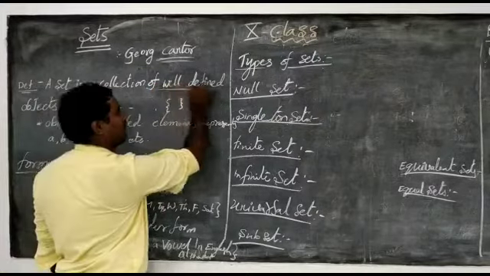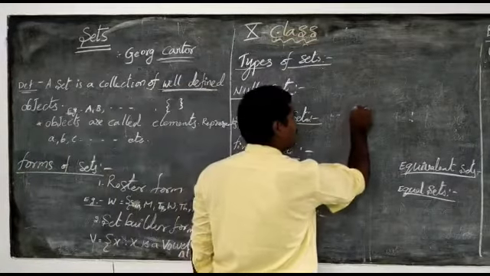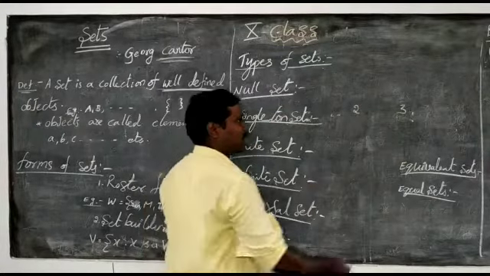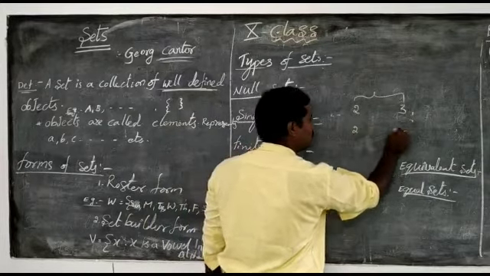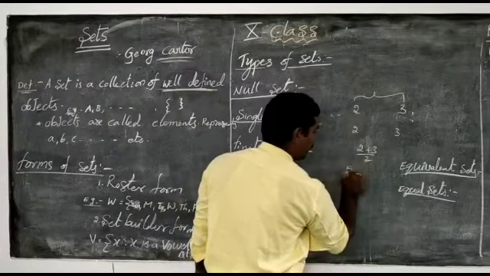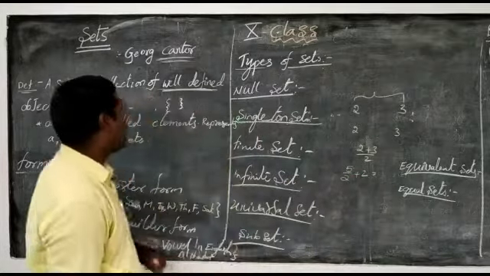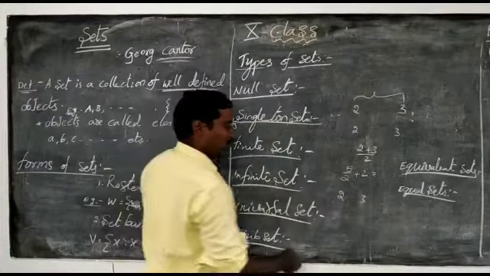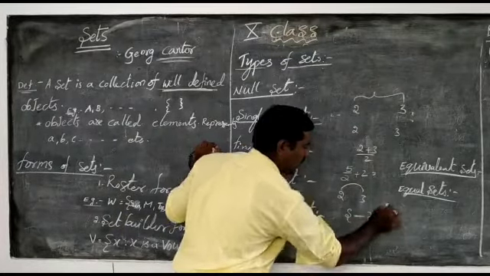What is the meaning of well-defined? Well-defined means, for example, the number of elements in between 2 and 3. If you are taking real numbers, in between 2 and 3, 2 plus 3 by 2 is a number, and those all are in between 2 and 3. But we want natural numbers in between 2 and 3. Is there any number? No, there is no natural number in between 2 and 3. Therefore, this is an empty set.